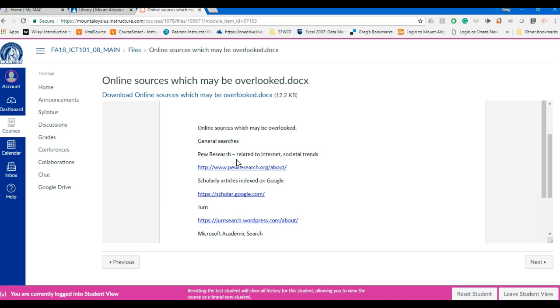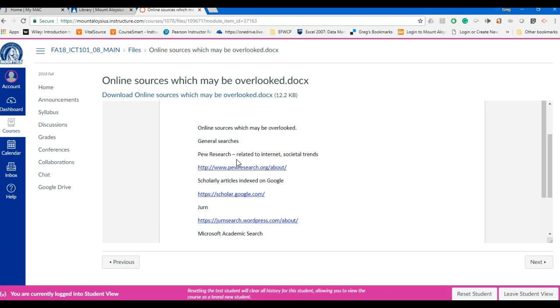So it's Pew Internet Research, and that one has a ton of good information, research studies, data tables, you name it. There's a lot of good stuff on there related to the internet and the impact that it has on American life. Okay, so I'd recommend checking these out, at least to take a look at them. We're going to revisit these again when you do your group project later on.